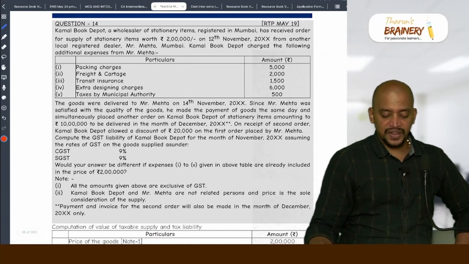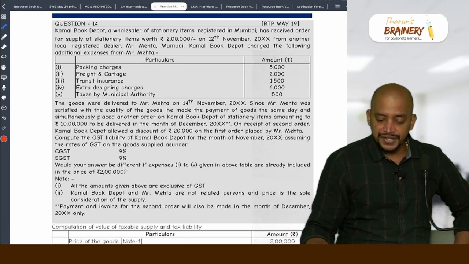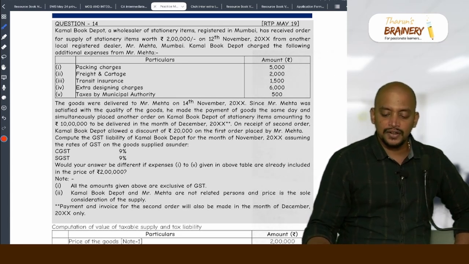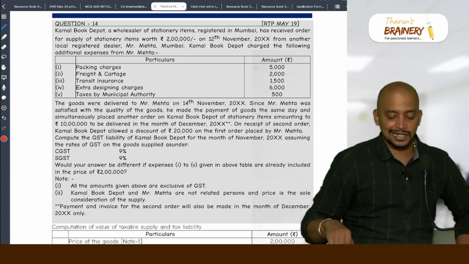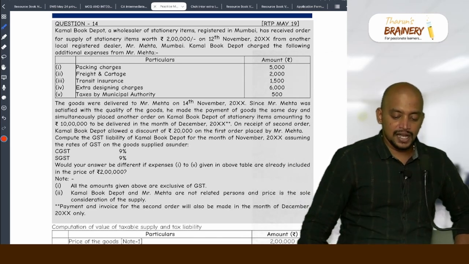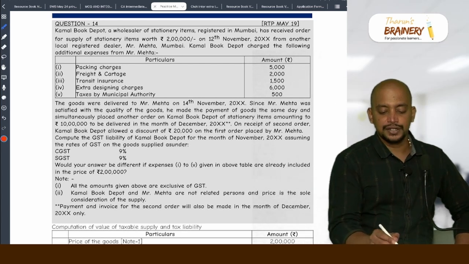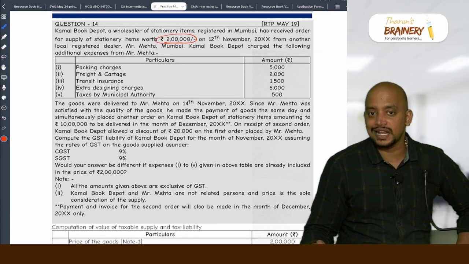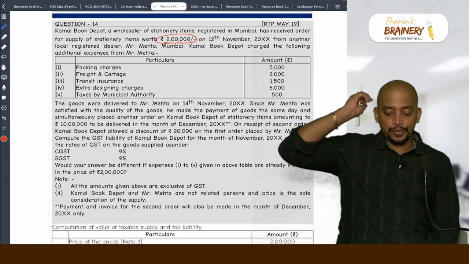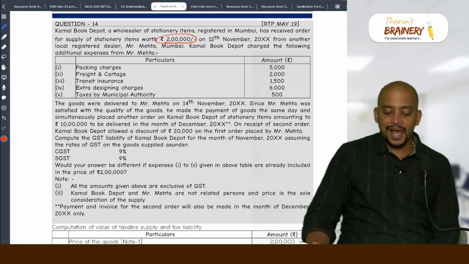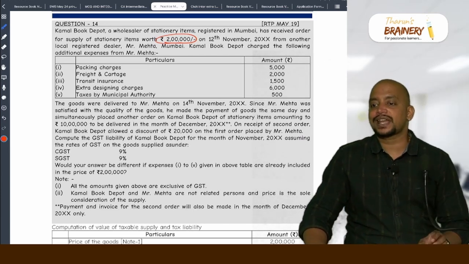Question number 14. Kamal Book Depot, a wholesaler of stationery items registered in Mumbai, has received an order for supply of stationery items worth 2 lakhs on 12th November from another local registered dealer, Mr. Mehta of Mumbai. So this 2 lakhs will be taken as the transaction value. Kamal Book Depot charged the following additional expenses from Mr. Mehta. Packing charges 5,000.